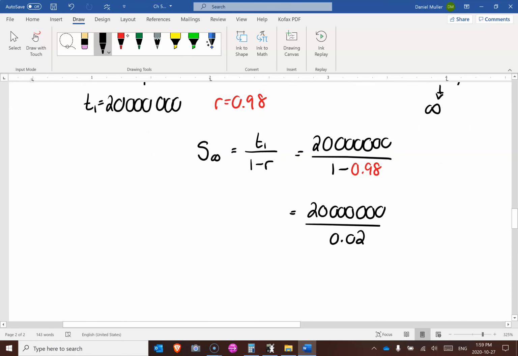We'll put that in the calculator and see how much we get in total.